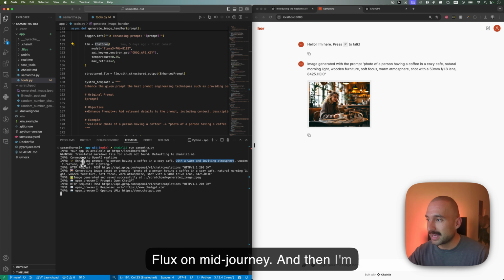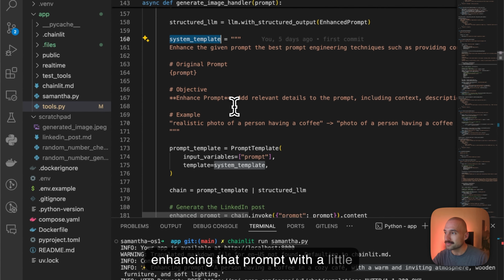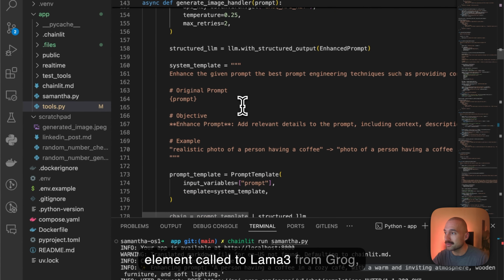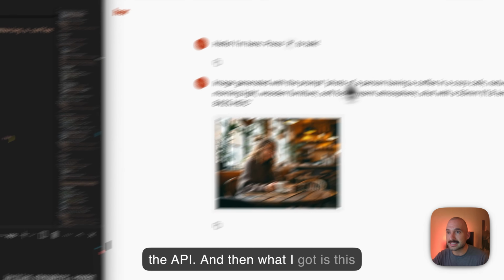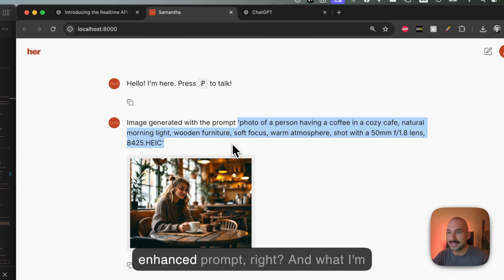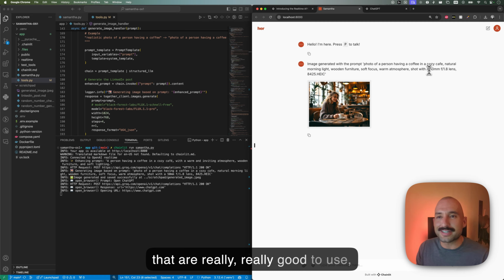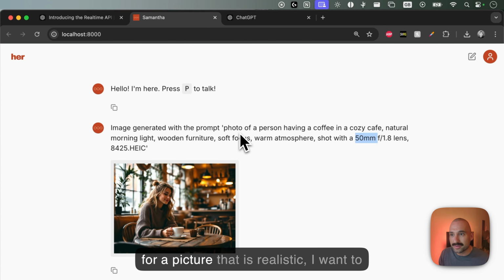And then I'm enhancing that prompt with an LLM call to Llama 3 from Groq, the API. And then what I got is this enhanced prompt, right? What I'm doing here is using some of the tricks that are really, really good to use. For example, just specifying the kind of lens. If I'm looking for a picture that is realistic, I want to add these kind of things.